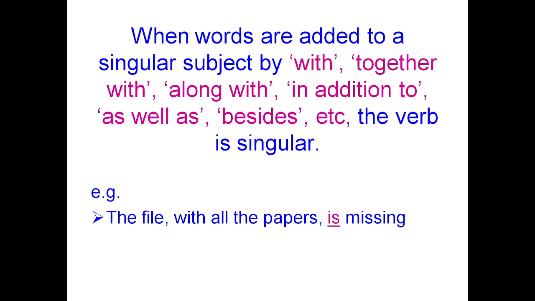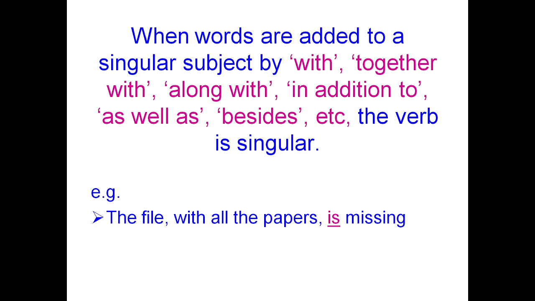When words are added to a singular subject by with, together with, along with, in addition to, as well as, besides, etc., the verb is singular. Here we can see the comma also. The file, with all the papers, is missing. So here, the file and all the papers in between, that we have with.